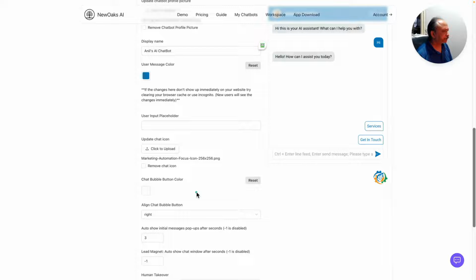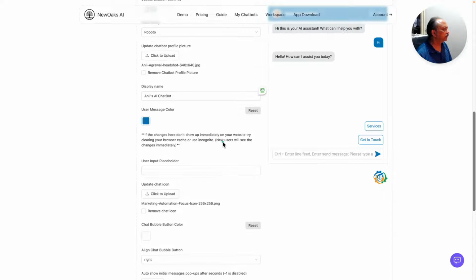And now chat bubble button color, so I think this color, bubble color here, or maybe the background of the chatbot icon, I think it says here.